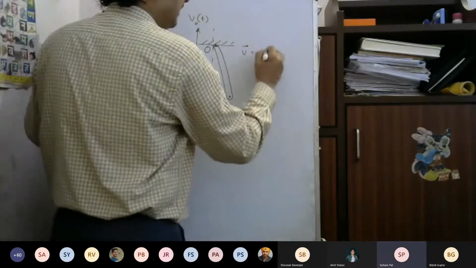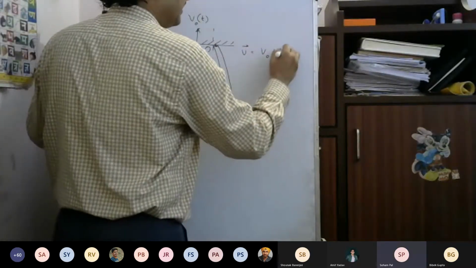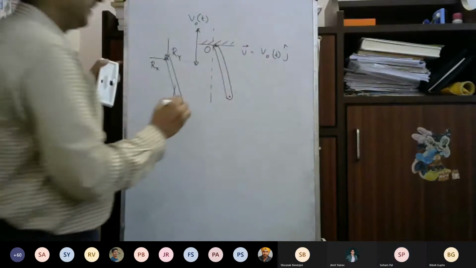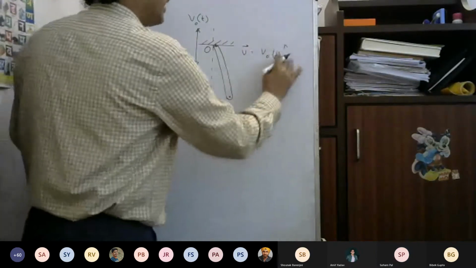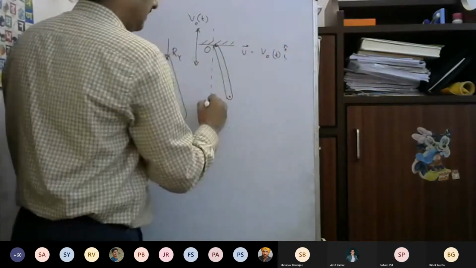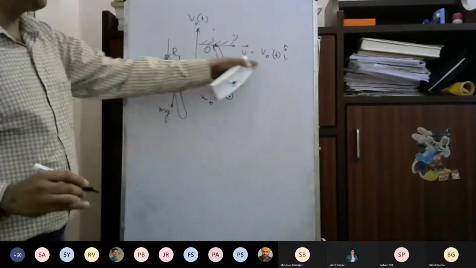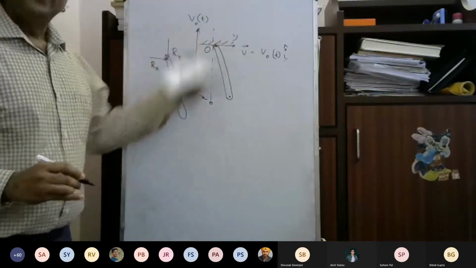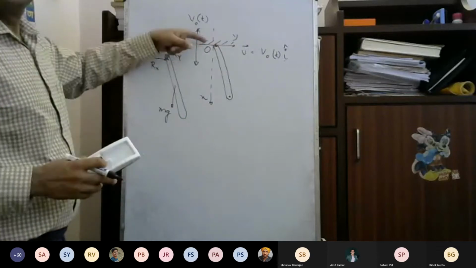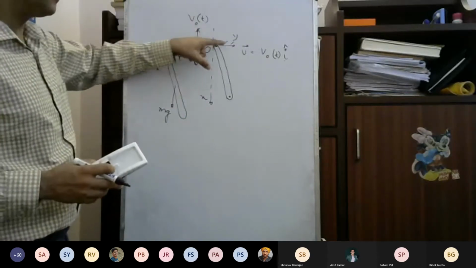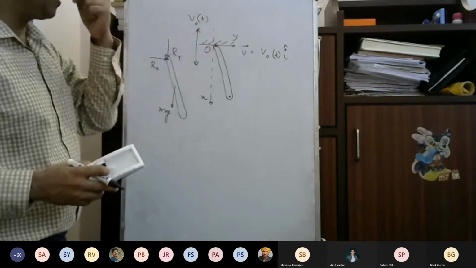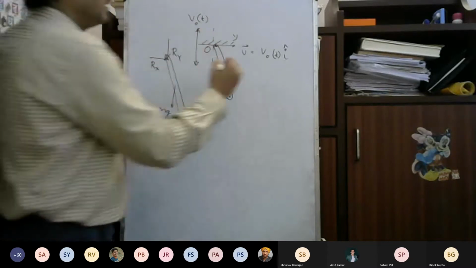Suppose this is the x-axis, this is the y-axis. So V naught t i is the velocity of this point, because it is moving with V naught t. There is no relative motion with respect to the surface. So V naught t is the velocity of the point O.